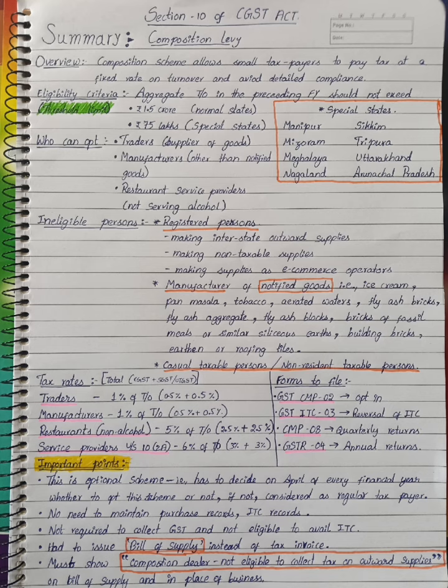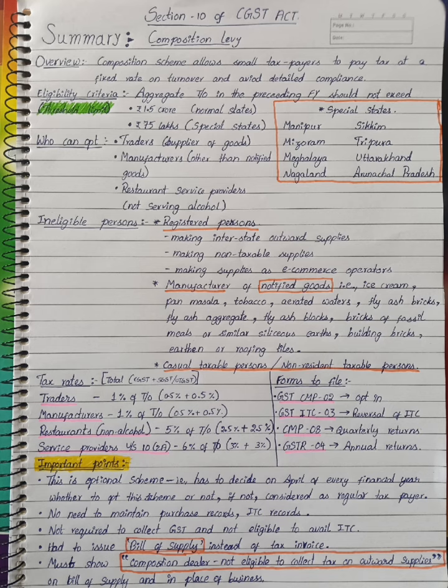Eligibility criteria or threshold limit. Aggregate turnover in the preceding financial year should not exceed 1.5 crore in normal states, and 75 lakhs in special states. Special states: Manipur, Mizoram, Meghalaya, Nagaland, Sikkim, Tripura, Uttarakhand, Arunachal Pradesh.